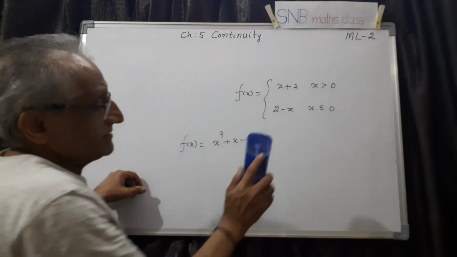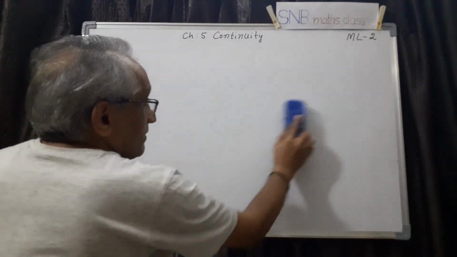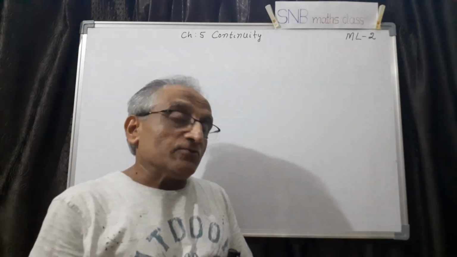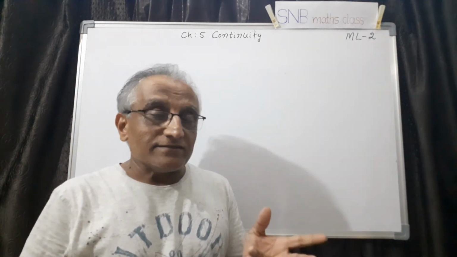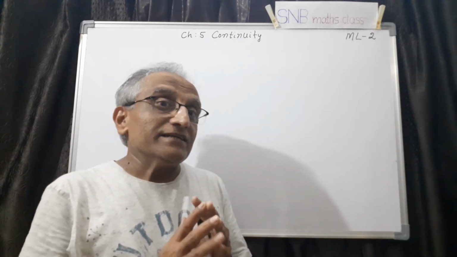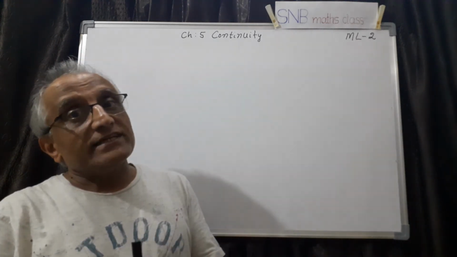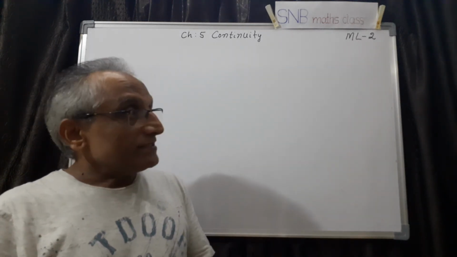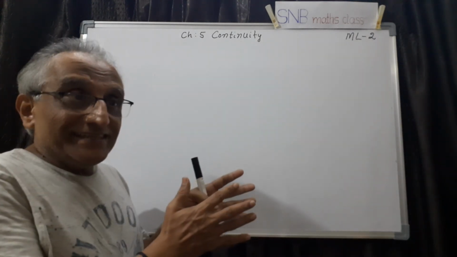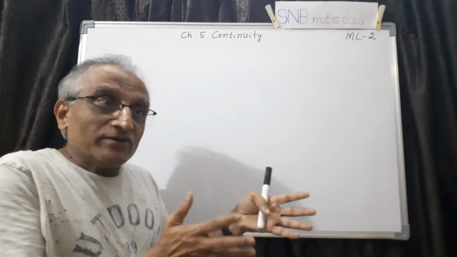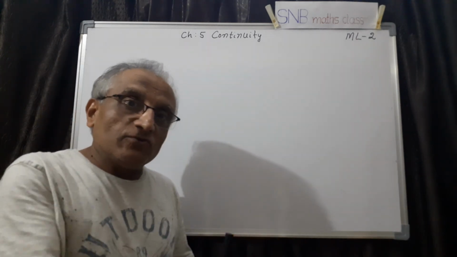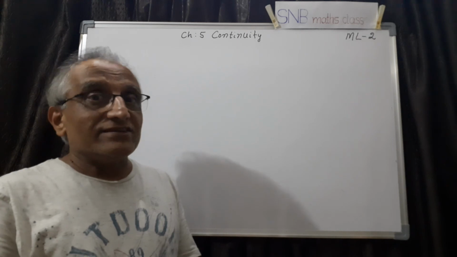In the next class, what we do is, let us study the algebra of continuity. So there is algebra of continuity means what about the sum of two continuous functions, whether they are continuous, product, similarly difference, similarly quotient. So those things we shall study. That actually completes the concept of continuity. Then we have to take the examples on continuity. So this is the first part of your differential calculus. Of course, limit and continuity is a separate concept, but it is the foundation for differential calculus. So that is included or merged with the chapter. Then we have to go to differentiation. Once again, it is continuation of last year's.